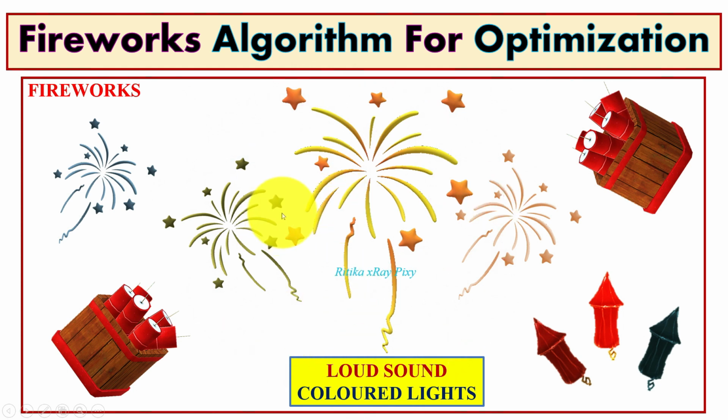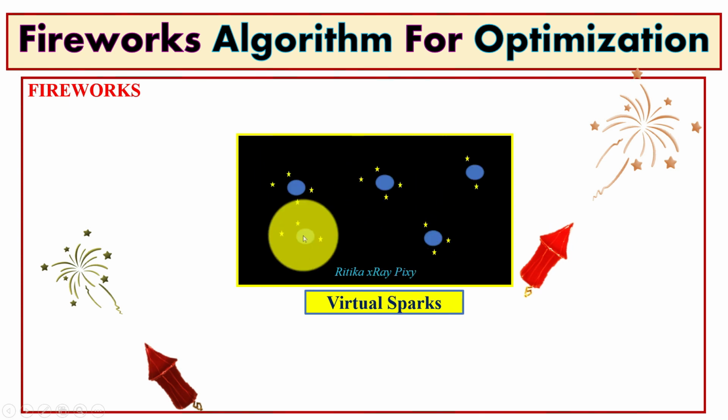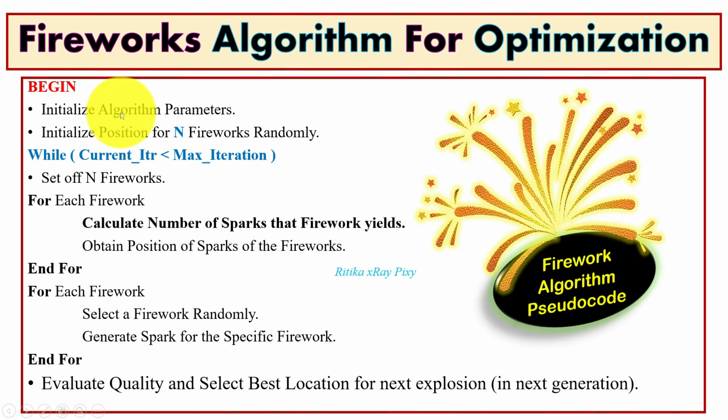The Fireworks algorithm simulates this fireworks explosion behavior in real life. Here we have the virtual environment like the search space, virtual fireworks as the search agents, and virtual explosion for the fireworks, and we have the virtual sparks. So first we will initialize algorithm parameters. Next, initialize the position for n fireworks randomly in the search space.